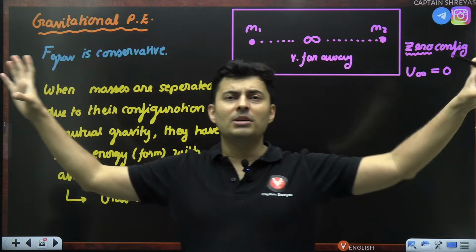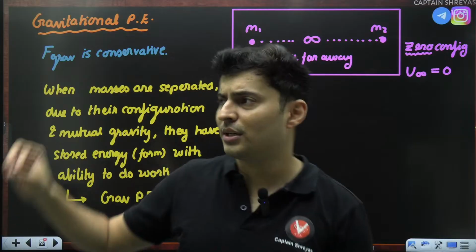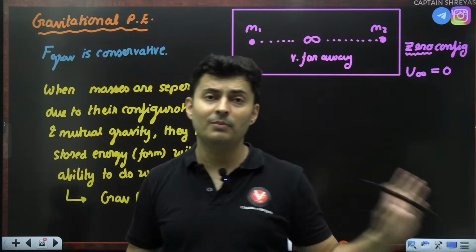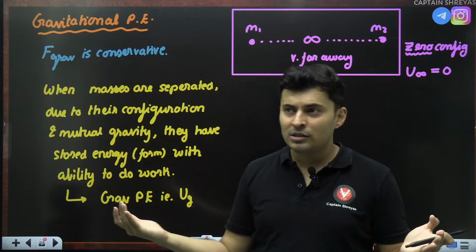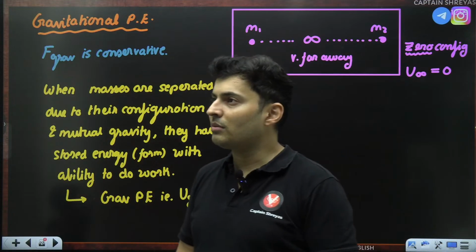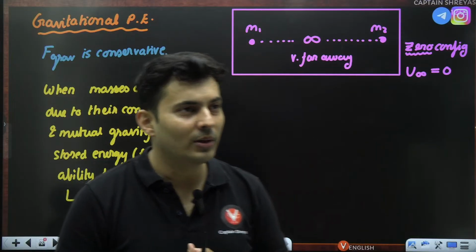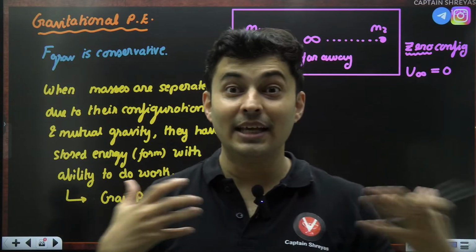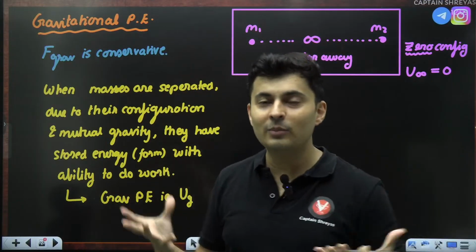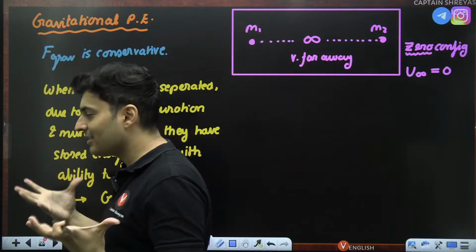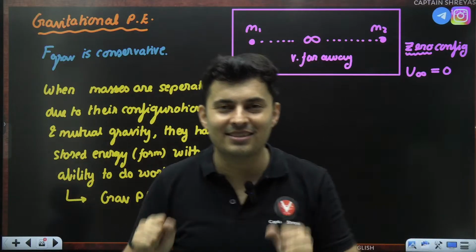Imagine Pandu, Champa really far away. Pandu's mom and dad told you cannot meet Champa. Champa's mom and dad told you cannot meet Pandu. They don't even know that each other exist. Someday they are crossing each other. Pandu sees Champa. Champa sees very far away Pandu. They start moving towards each other. Will they become happy? They attract each other. Oh, they will become happy. They will start coming close. They become even more happy. So once things start becoming happier, their potential energy starts becoming less.